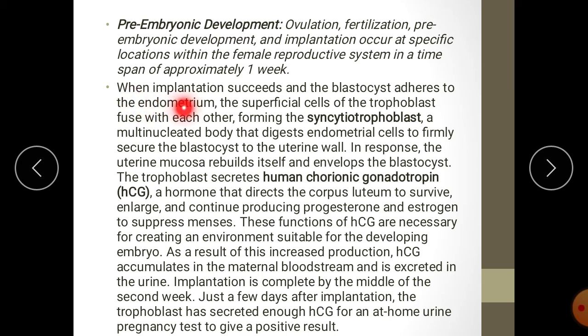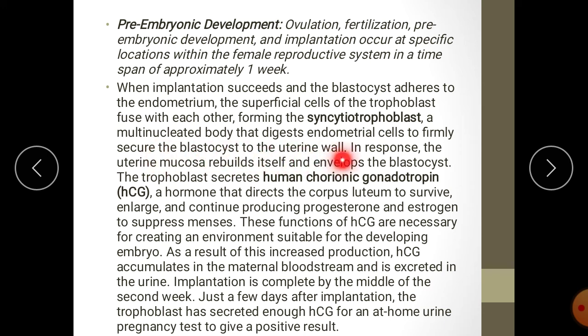So when implantation succeeds and the blastocyst adheres to the endometrium, the superficial cells of the trophoblast fuse with each other, forming the syncytiotrophoblast, a multinucleated body that digests endometrial cells to firmly secure the blastocyst to the uterine wall.